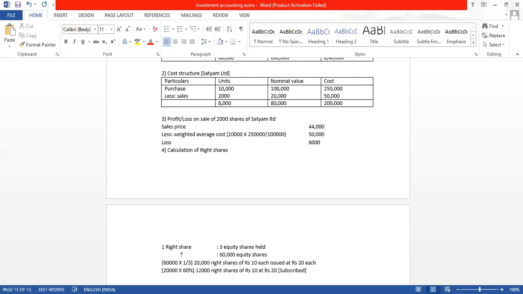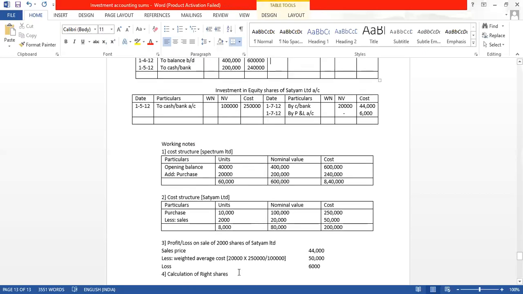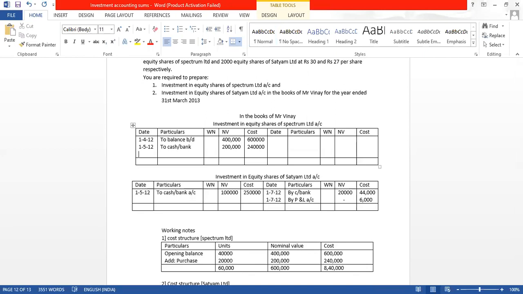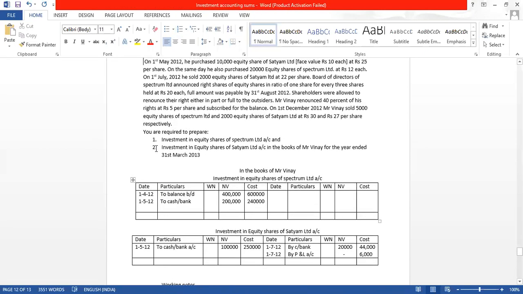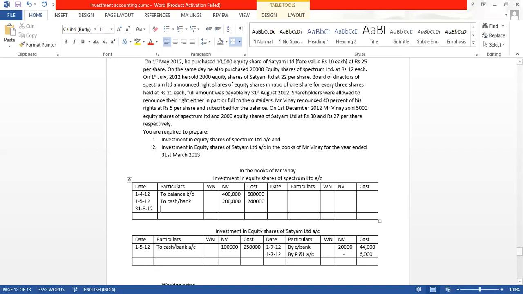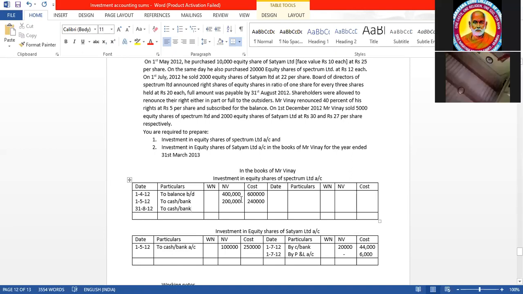So 12,000. So let us, in Spectrum Limited, give the effect of rights shares. When did he pay? The full amount was payable by 31st August. So 31st August 2012. So we will purchase rights shares. So what will happen? Money will go out. 12,000 rights shares.